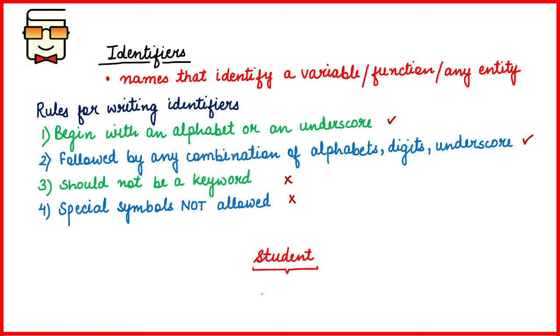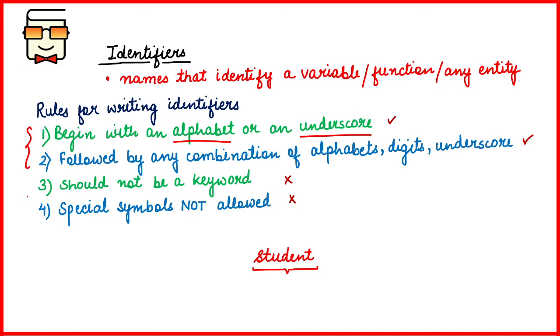Let's check. So the first and foremost rule of writing an identifier is that your identifier should either begin with an uppercase or lowercase alphabet, or you can start your identifier with an underscore. You cannot start your identifier with any digit. Okay, but after the first character of the identifier, you can use any combination of digits or alphabets or underscore. There is no restriction. So you need to maintain a suitable acceptable length of the identifier and follow these two rules while naming your identifiers.